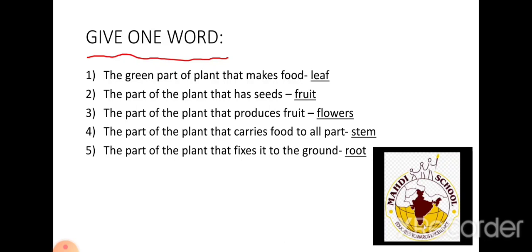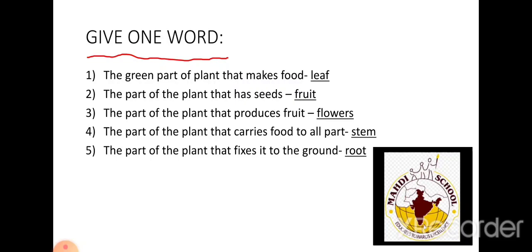First give one word, that is the green part of plant that makes food. So tell me, which part of the plant does make food? Leaf. That green color part, leaf. L-E-A-F, leaf. The, T-H-E. Green, G-R-E-E-N.